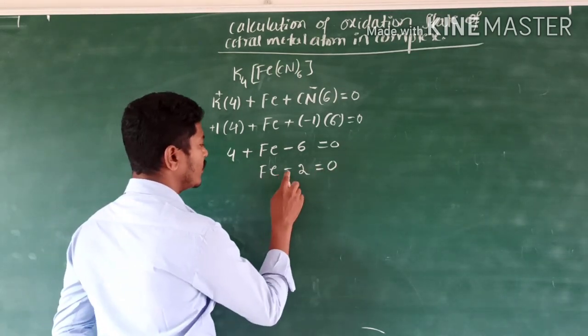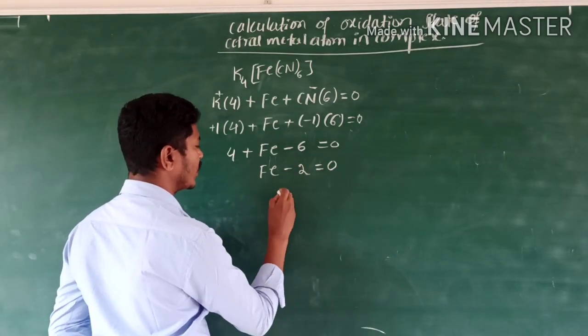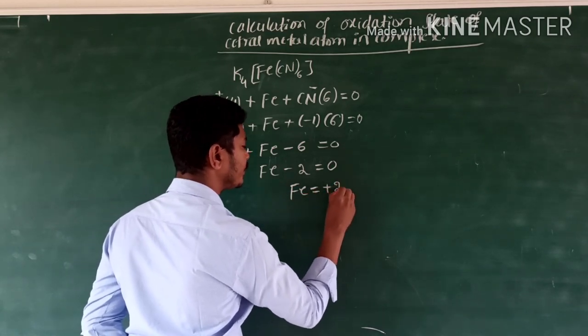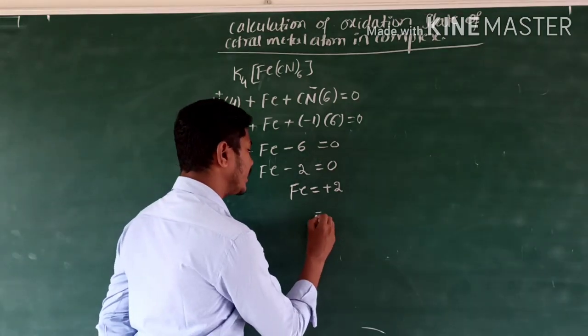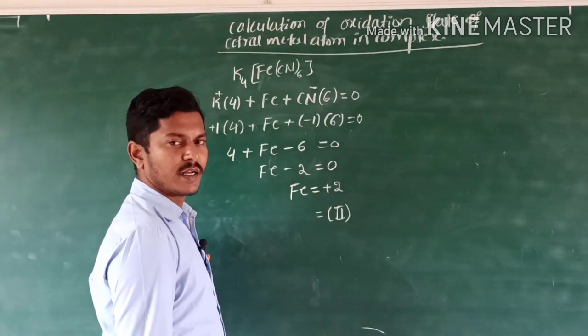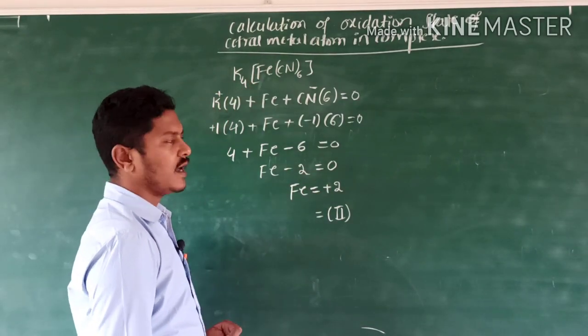If minus 2 goes to the right-hand side, Fe is equal to plus 2. This plus 2 oxidation state has to be written in Roman letters like this. Got it? This is the oxidation state of this central metal atom.